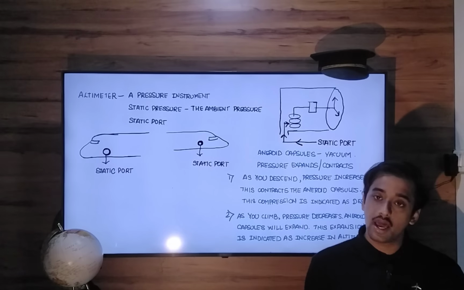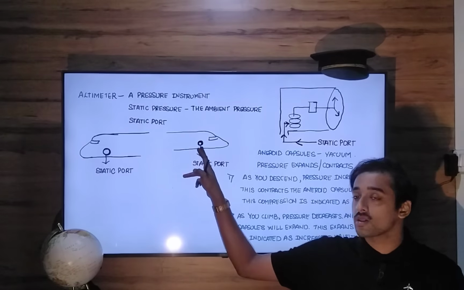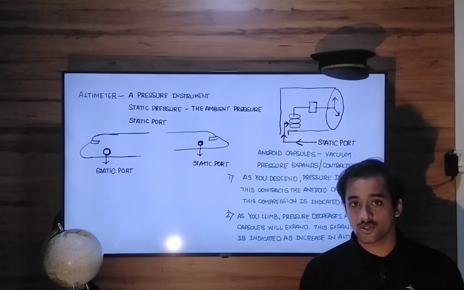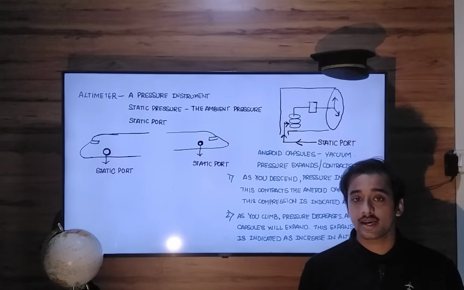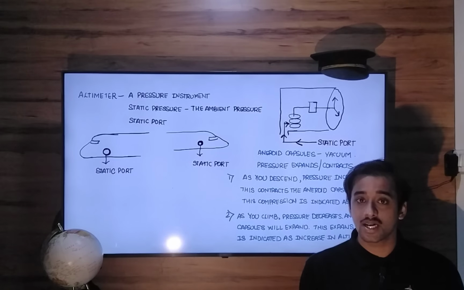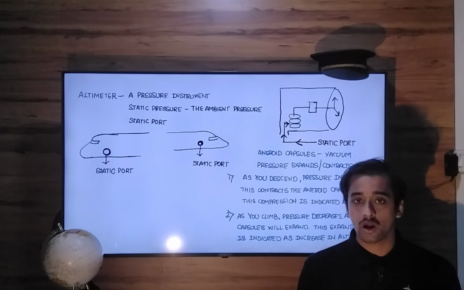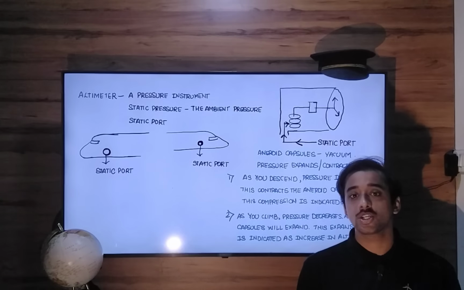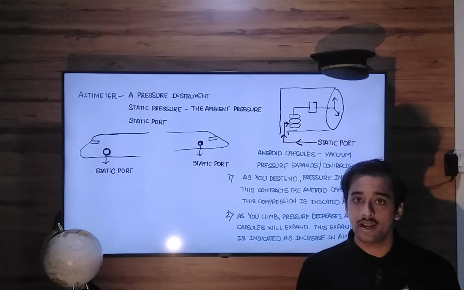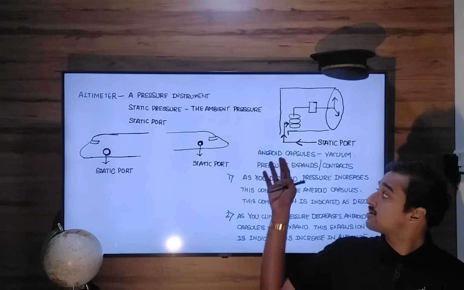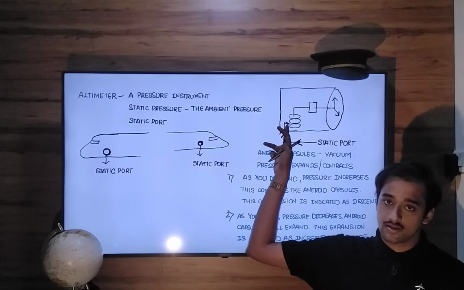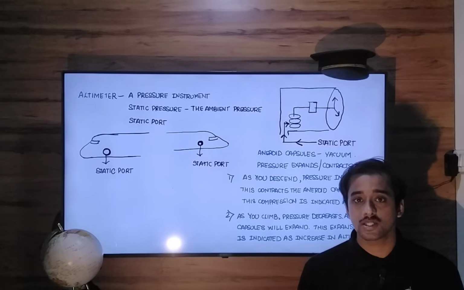Now, it can happen that this static port, which is on both sides of the fuselage, can get blocked. It can get blocked due to some dust, dirt, insect, or anything else. Okay. Now, when the static port gets blocked, what will happen? Static pressure won't get delivered to your aneroid altimeter, right? If the static pressure won't get delivered, in the event the static port is blocked.